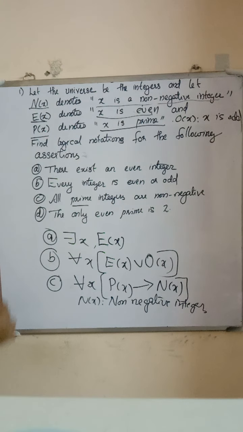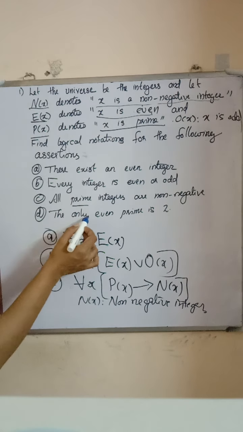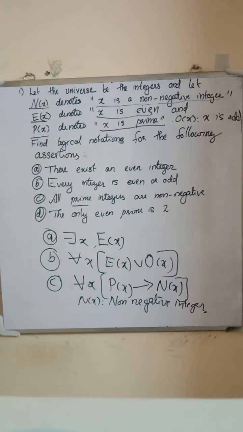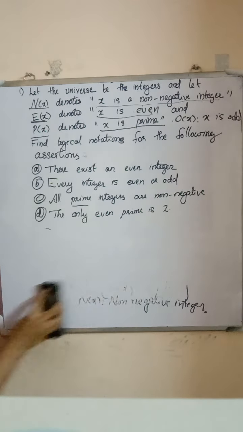Fourth one, the only even prime is 2. That means if an integer is even and prime, then that integer is 2.